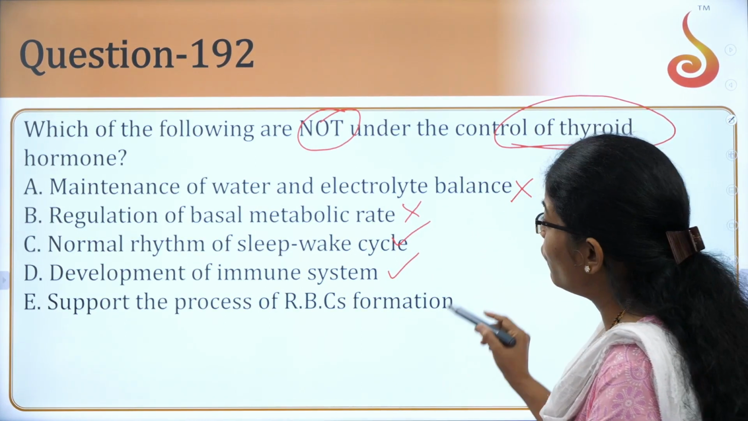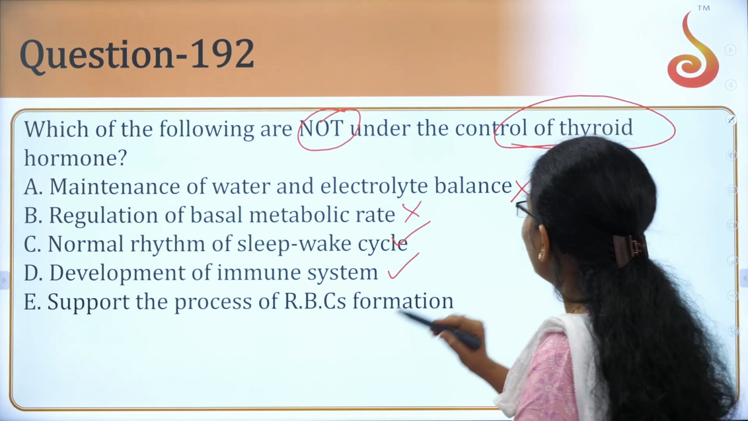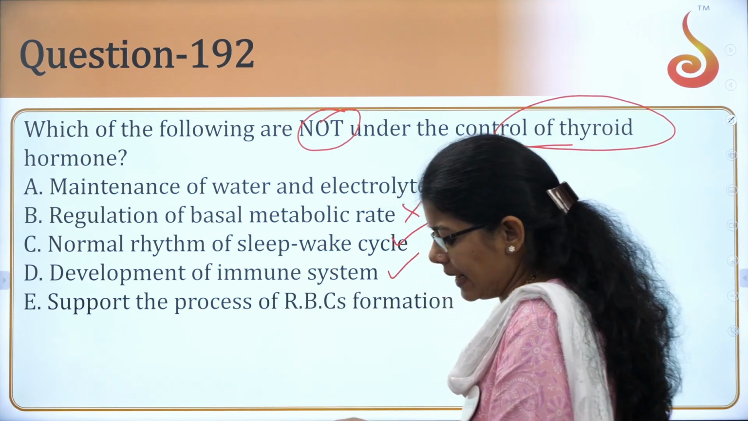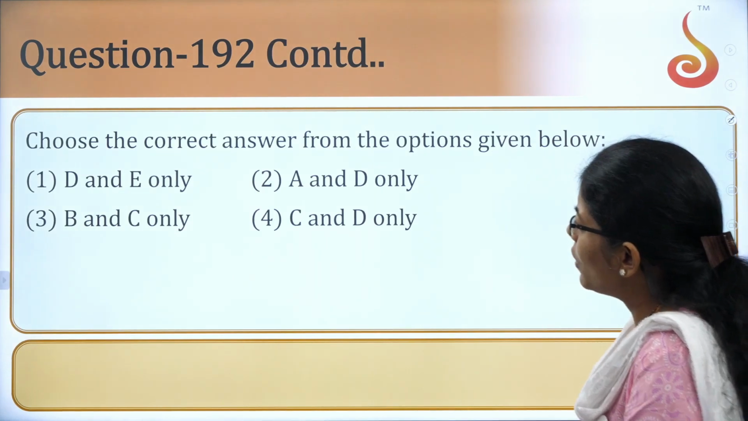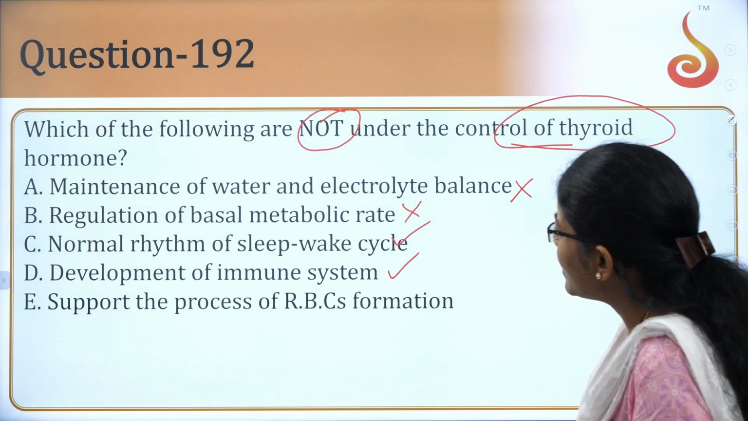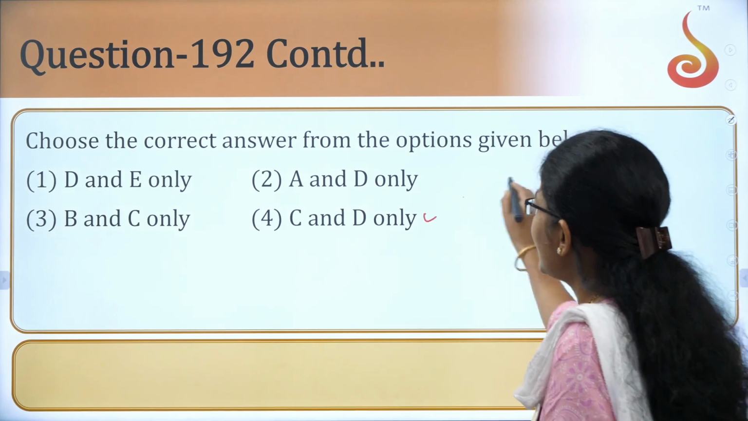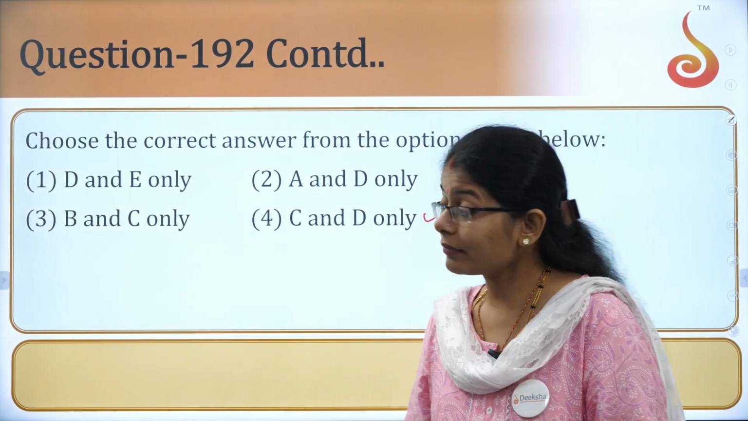That means the ones which are not controlled by thyroid are normal rhythm of sleep and development of the immune system. So what is that option here? C and D, right? Okay, C and D here, option 4.